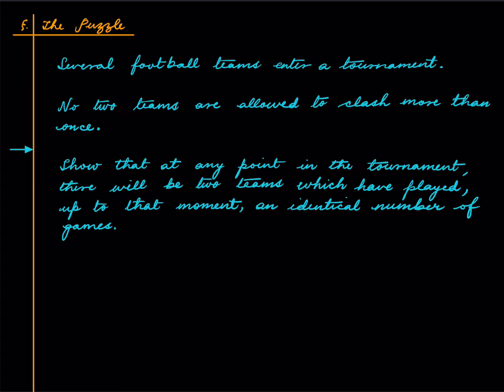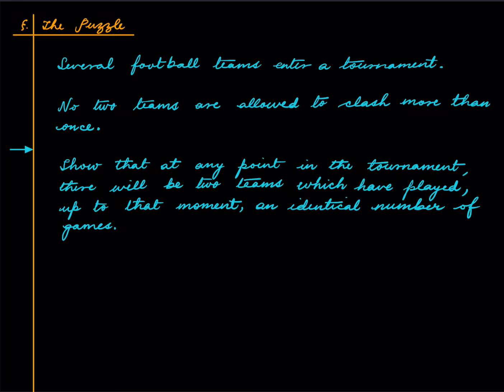Of course we are assuming that the number of teams is at least 2, because otherwise it's not really a tournament. And suppose exactly one game has happened so far, then you can find two teams with the same number of games, because the two teams which have played a game have played exactly one game, and therefore they have played the same number of games. So here is the solution.